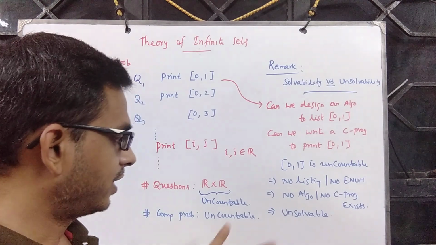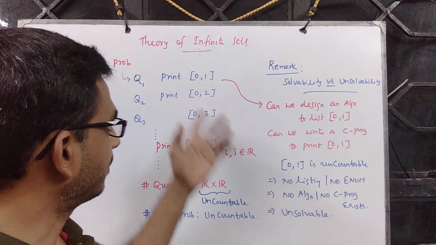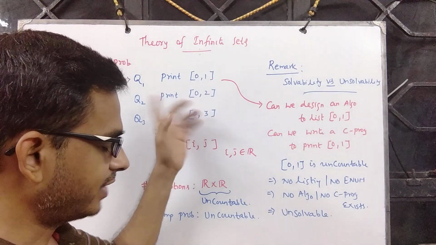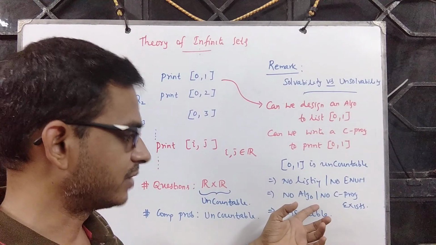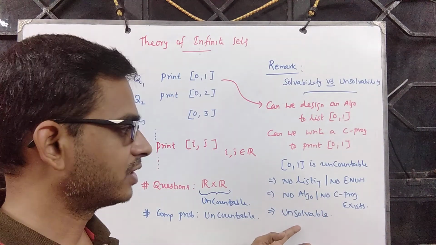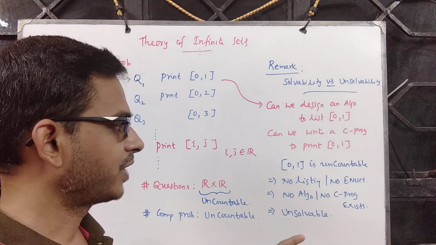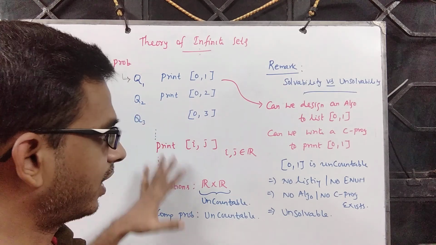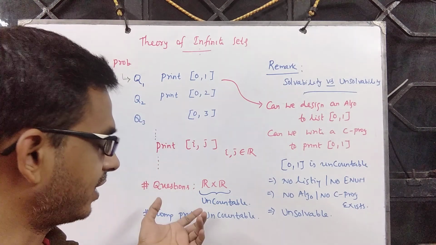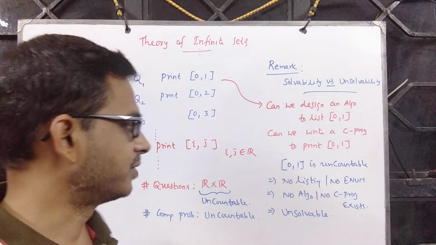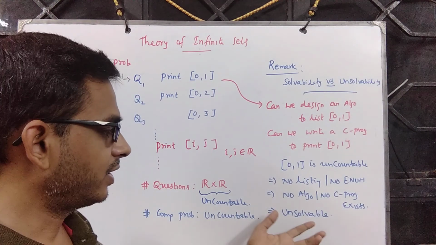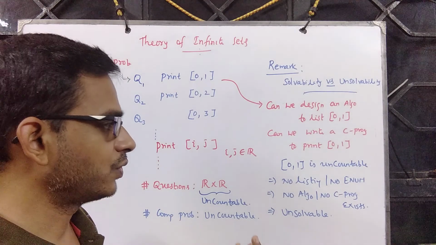And you see that a question like this is a valid computational problem and it does not have a solution, which means this problem is unsolvable. And there are many such problems. In fact, you have uncountably many unsolvable problems. Here is a fundamental question which has no solution at all.